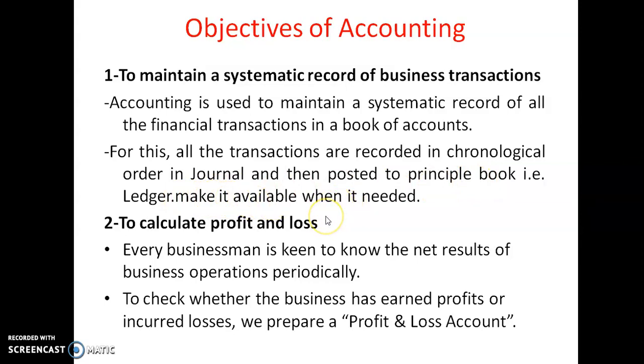The second objective is to calculate the profit and loss statement, that is, whether our business is in profit or in loss. That can be determined with the help of this accounting statement, this financial statement.